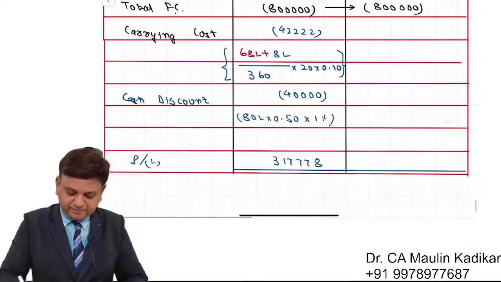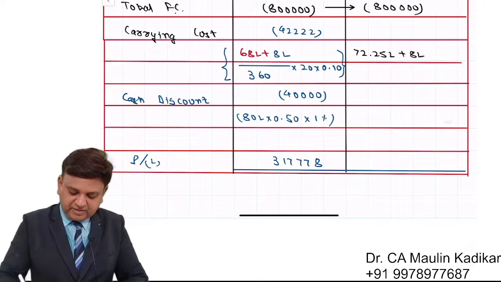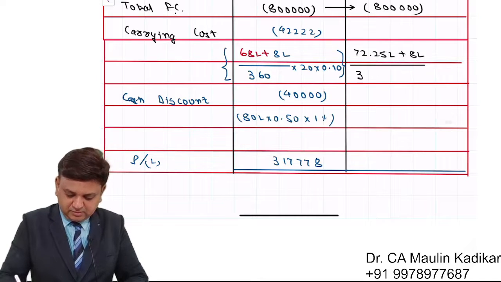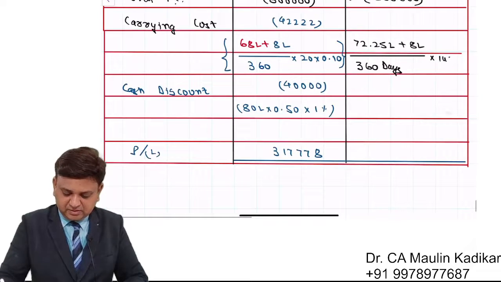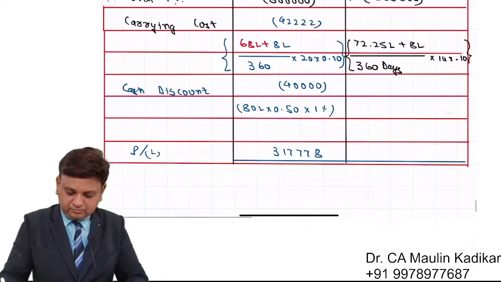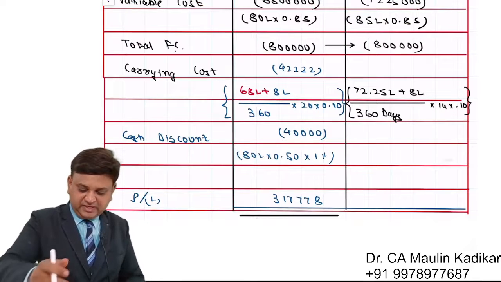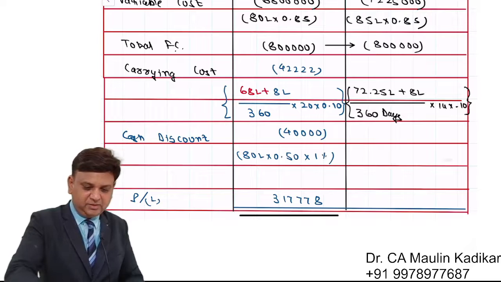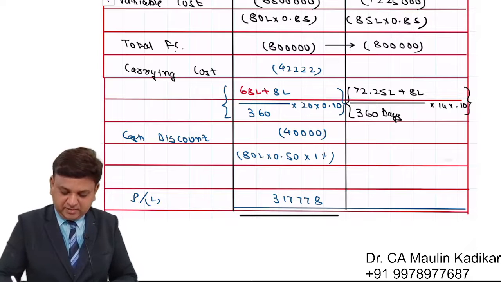Carrying cost. 72.25 lakhs plus 8 lakhs divided by 360 into average collection period, which is provided as 14 days, into cost of capital, which is given as 10%. 72 lakh 25,000 plus 8 lakhs into 14 days into 10% divided by 360, that is 31,208.